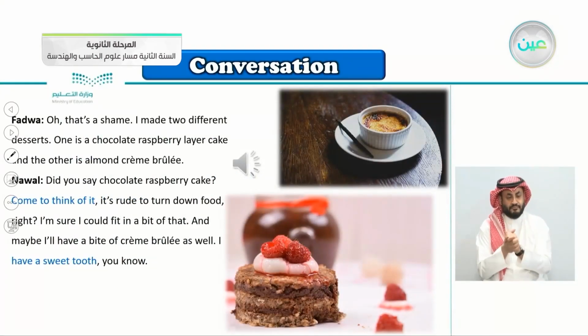Fadwa, oh, that's a shame. I made 2 different desserts. One is a chocolate raspberry cake and the other is almond creme brulee. Nawal, did you say chocolate raspberry cake? Come to think of it, it's rude to turn down food, right? I'm sure I could fit in a bit of that. And maybe I'll have a bite of creme brulee as well. I have a sweet tooth, you know.